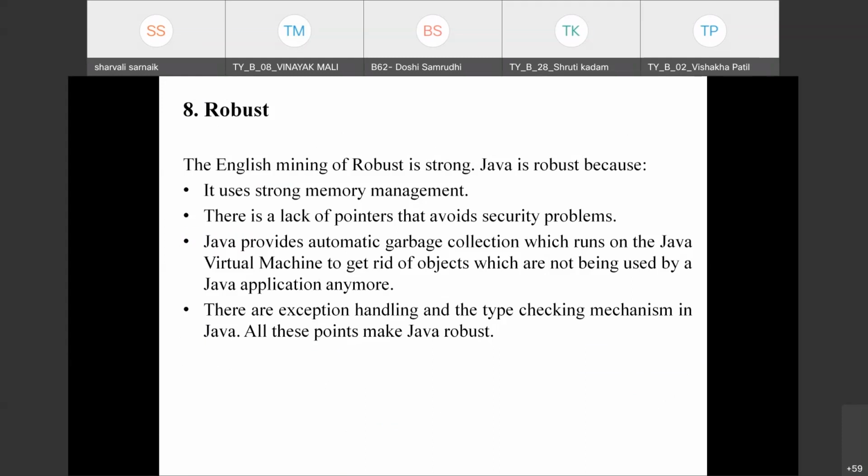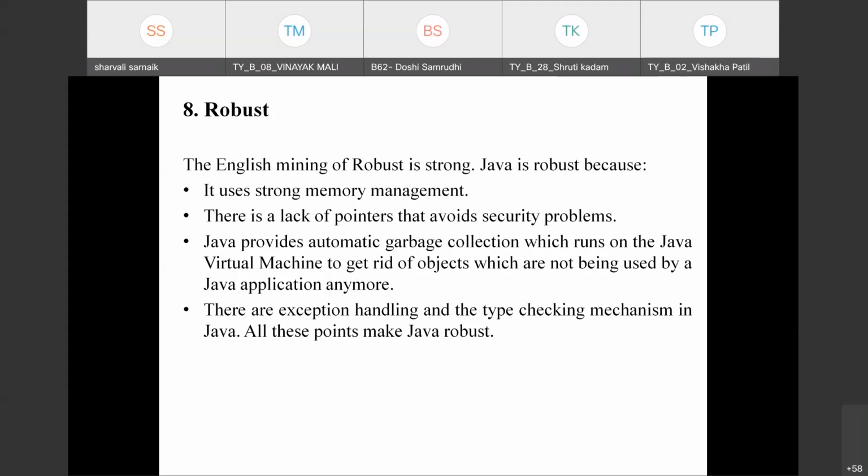As I said, we have pointers in C and CPP, but Java omits the pointer, and because there are no pointers, we avoid security problems. So we call Java a robust language because we have strong memory management, and we avoid security problems. Next, Java provides automatic garbage collection, which runs on the virtual machine to get rid of objects which are not used.